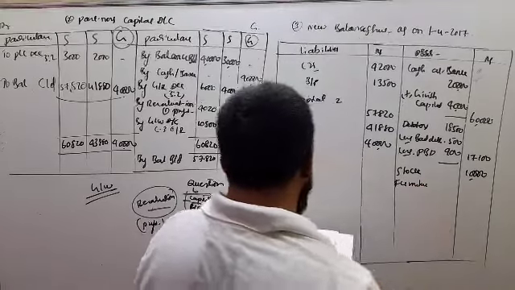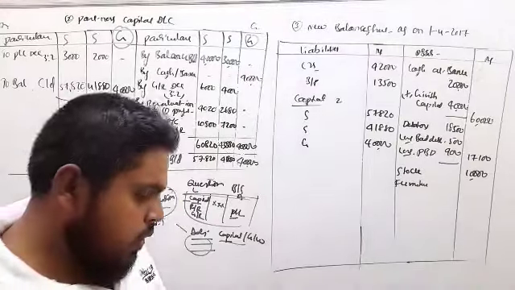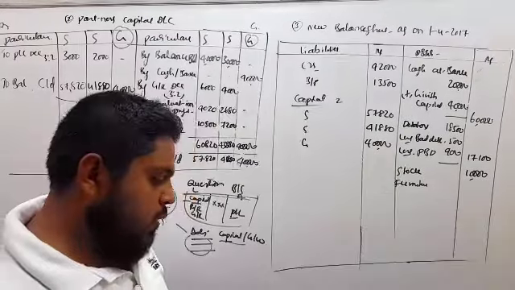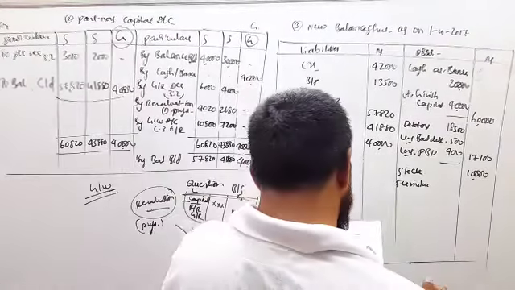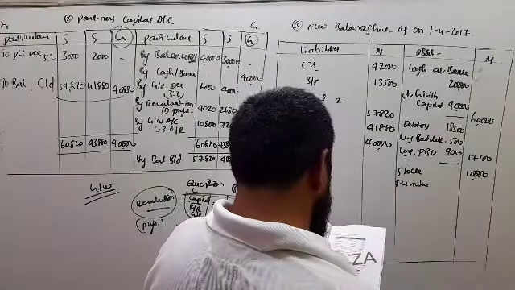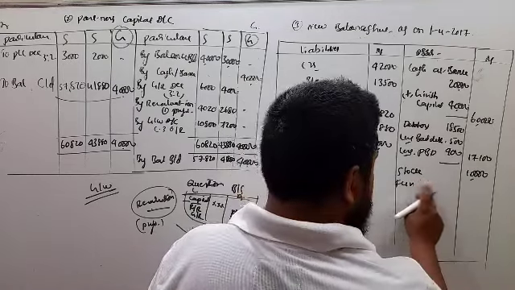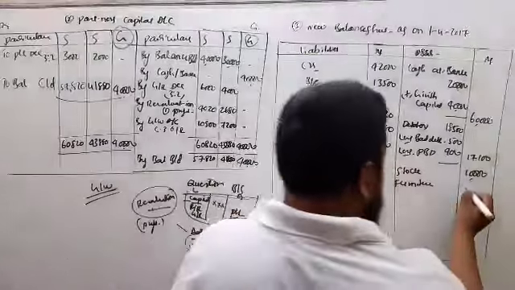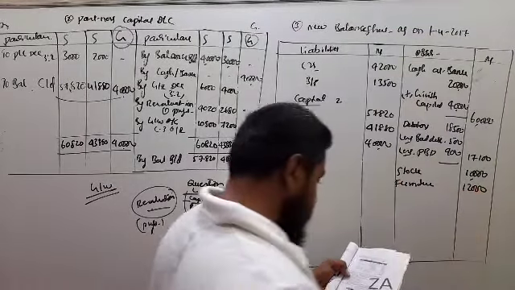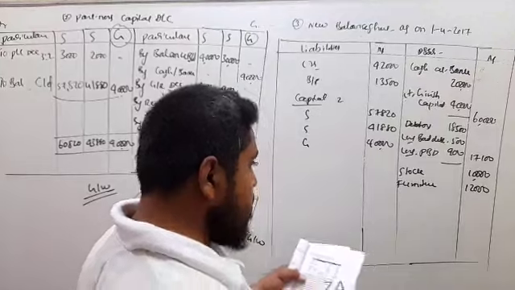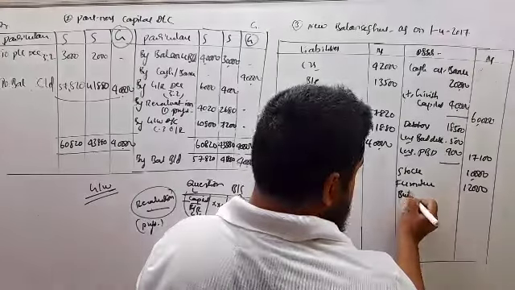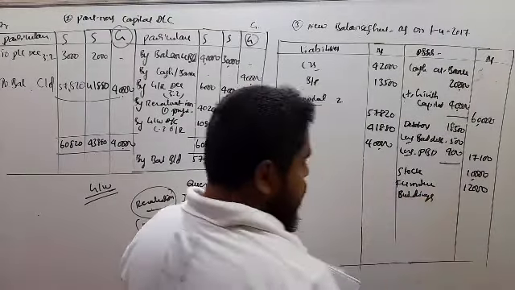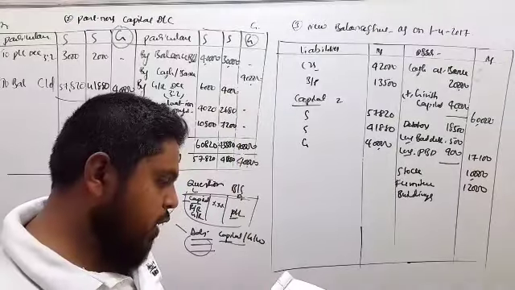Next, furniture. You have an adjustment here: furniture gets depreciation as per step 1. Depreciation is 10%. Furniture 12,000. Next, buildings. You have an adjustment, appreciation, which we have to add.